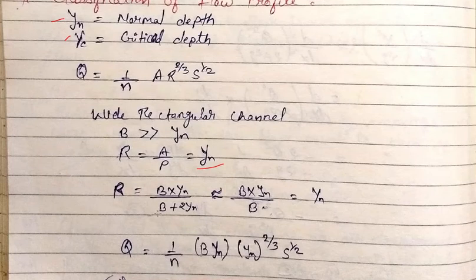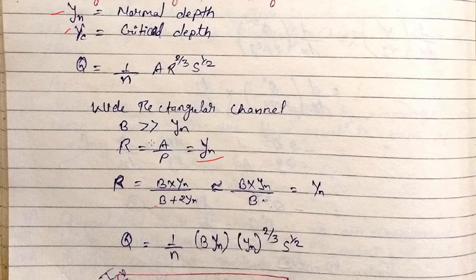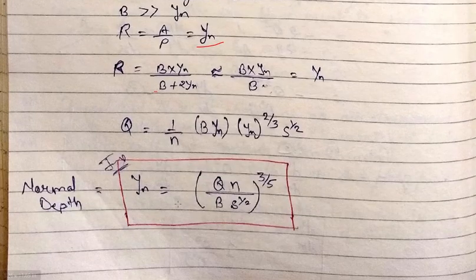So here B into yn divided by the wetted perimeter, B plus 2yn. Since yn is much less than B, there is not much impact of this term. So we can say B plus 2yn is similar to B. So B gets cancelled and the remaining part is yn. So we put the values here in Q. So yn, or the normal depth, is equal to Q divided by B, S to the power 1 by 2, all to the power 3 by 5.